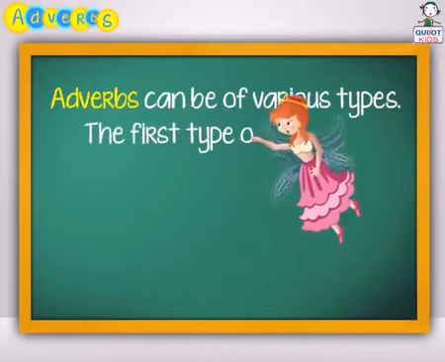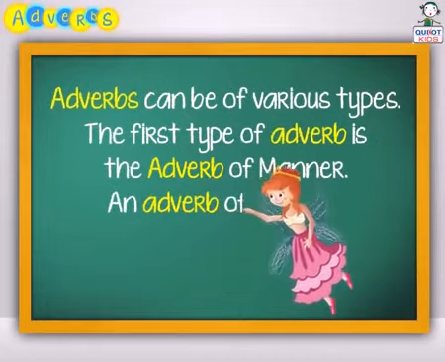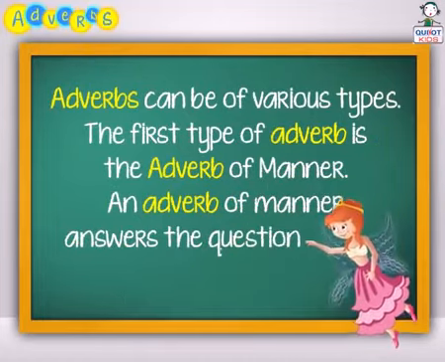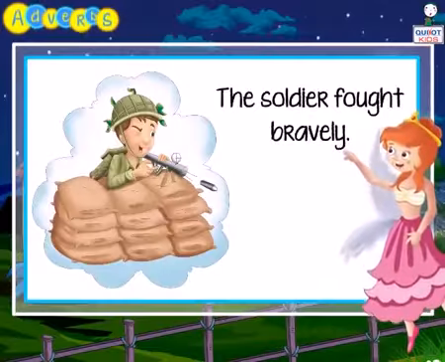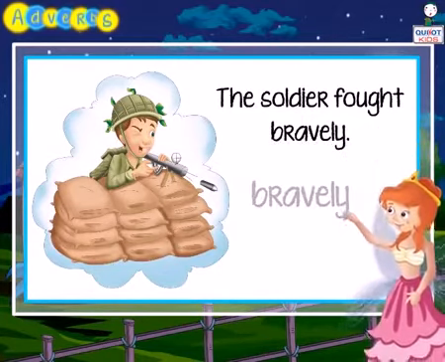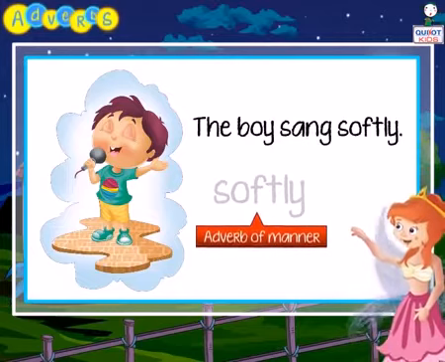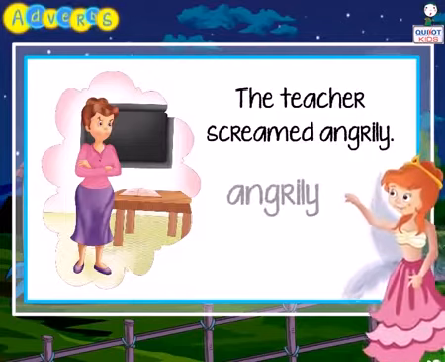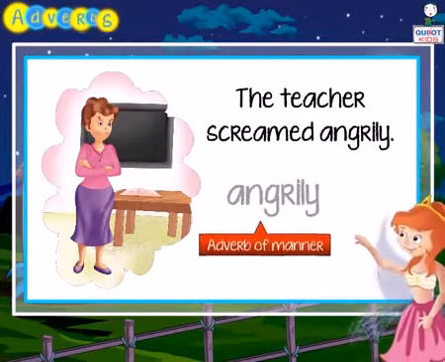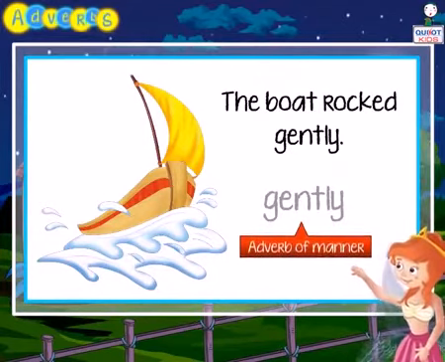Adverbs can be of various types. The first type of adverb is the adverb of manner. An adverb of manner answers the question how or in what manner. The soldier fought bravely. Bravely is adverb of manner. The boy sang softly. Softly is adverb of manner. The teacher screamed angrily. Angrily is adverb of manner. The boat rocked gently. Gently is adverb of manner.